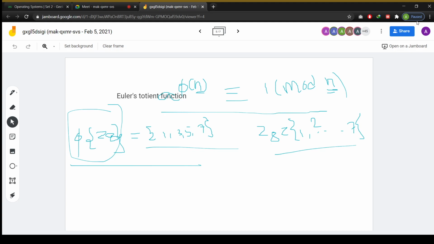That's why some composite numbers also satisfy Fermat's Little Theorem. Those numbers we call canonical numbers. 12 to the power 3 plus 1 to the power 3.